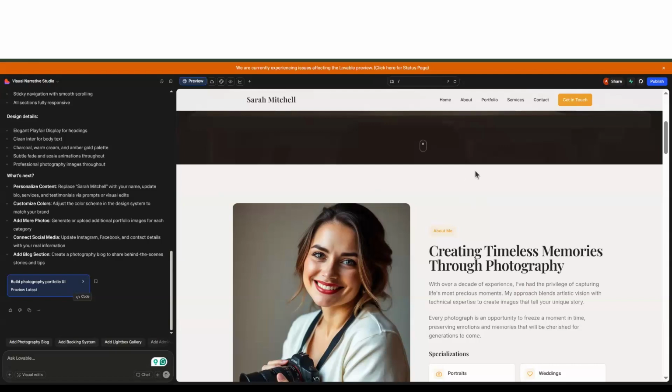These are some famous tools actually being used. There are other tools like Bolt, Cursor, and other platforms that people use. But yes, this is something that you can prompt here and you can see the output here. So let's say I want to change something here. That also you can do.